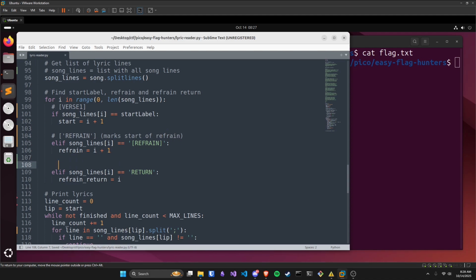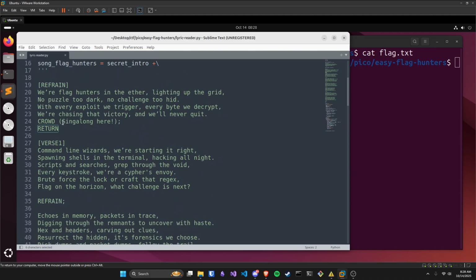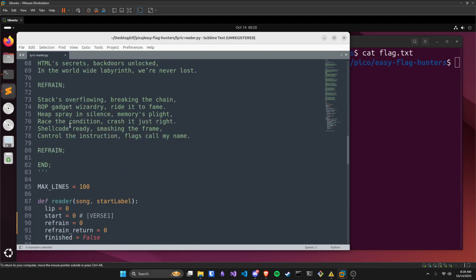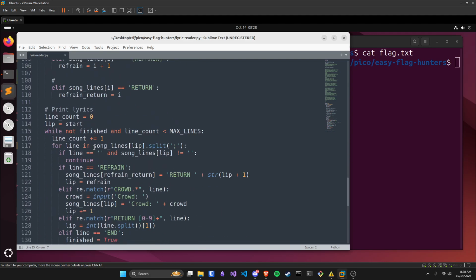And then again, it does the same thing for the return statement. You have refrain equals the start of the refrain, and then refrain return is where the return statement is. It looks like there's only one return, so after the refrain, it marks the index where the return statement is.